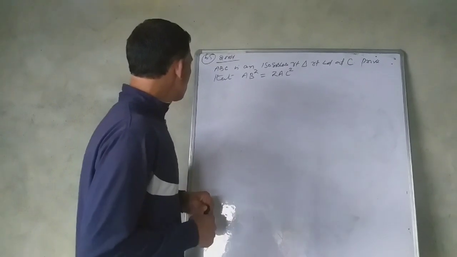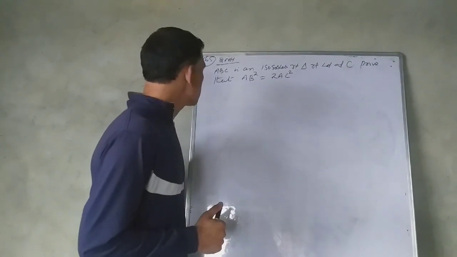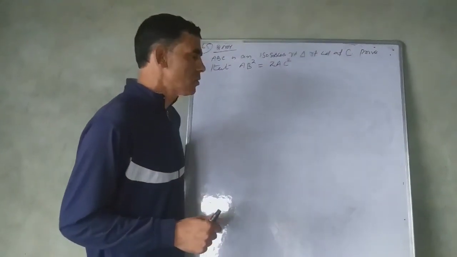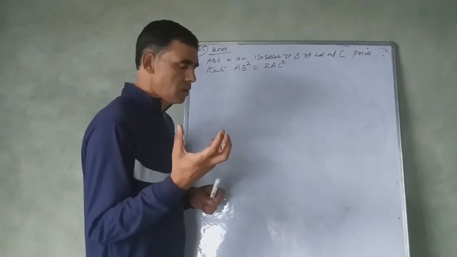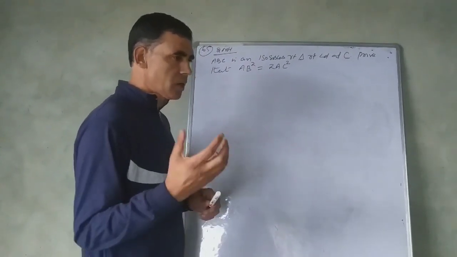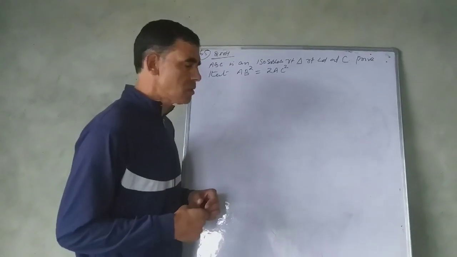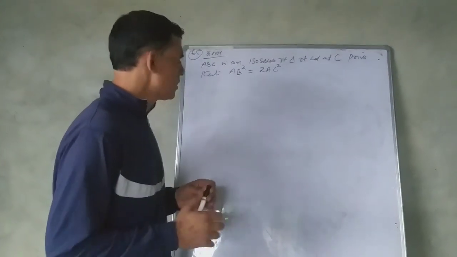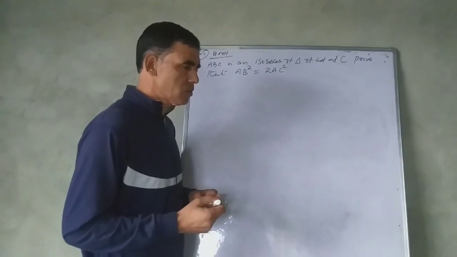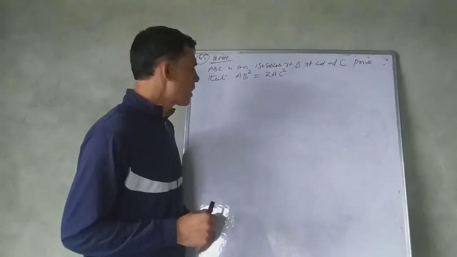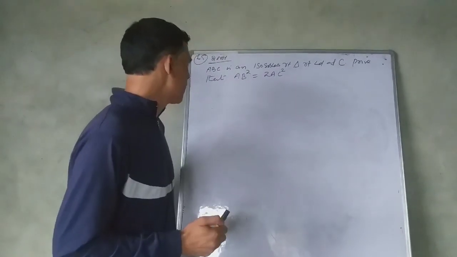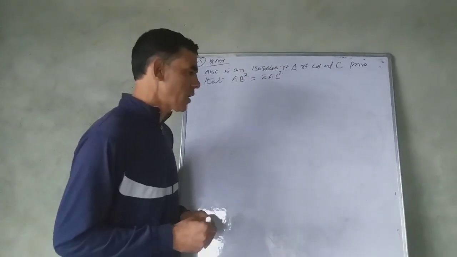It is exercise 6.4, question number 4, chapter Triangles. You are watching a mathematical statement on the board. It is a 2 marks question often asked in the board examinations. Simple question, but it is asked in the board examinations quite often. ABC is an isosceles right triangle, right angled at C. Prove that AB square is twice AC square.